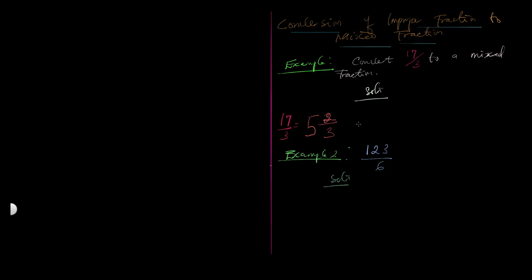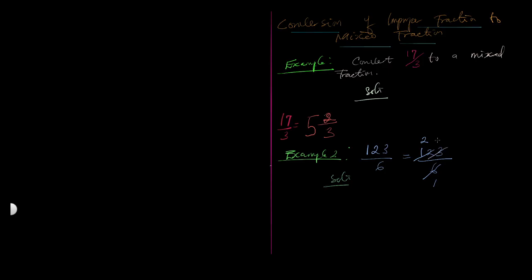We're dividing this one, changing it to mixed, with 123 all over 6. We just say 6 cancels itself 1 time. It comes into 12 two times.